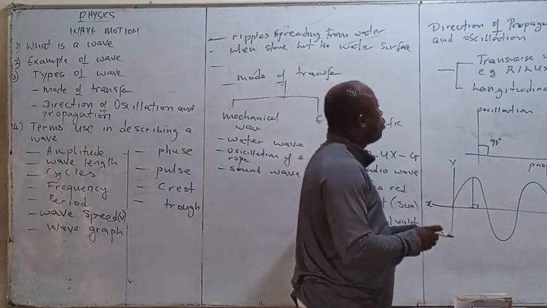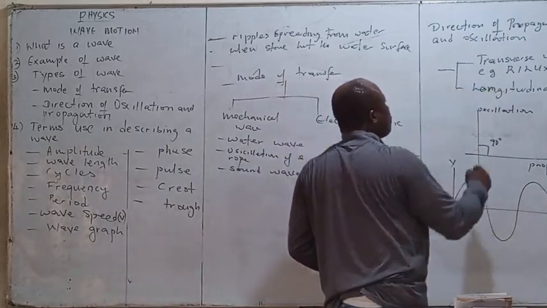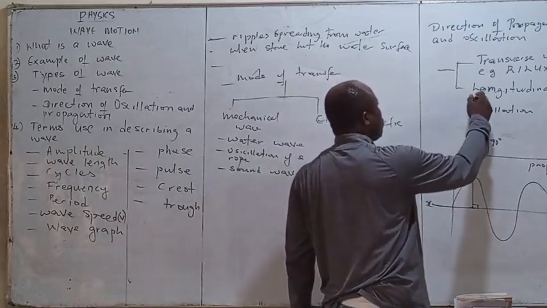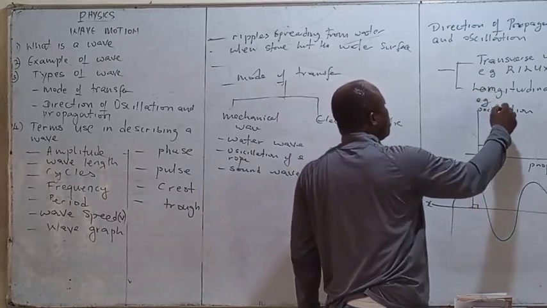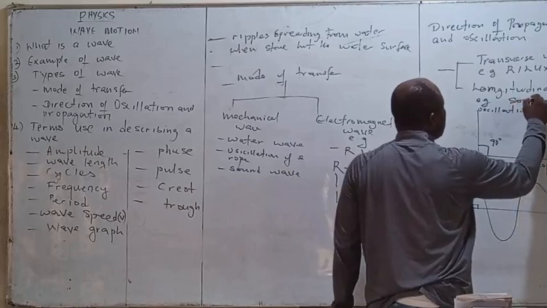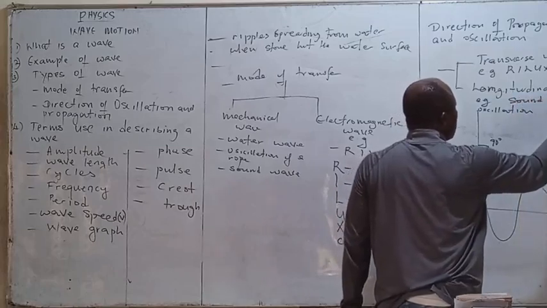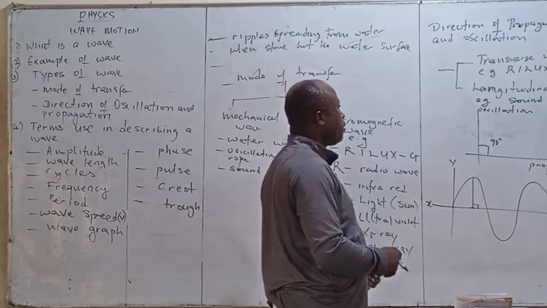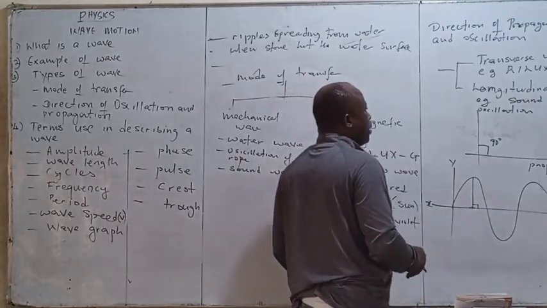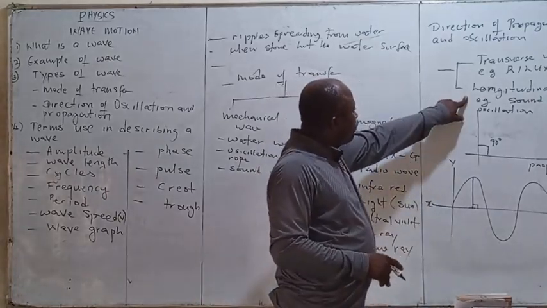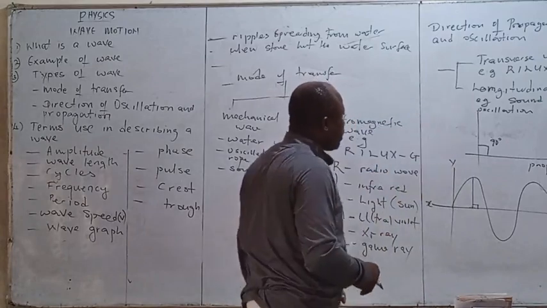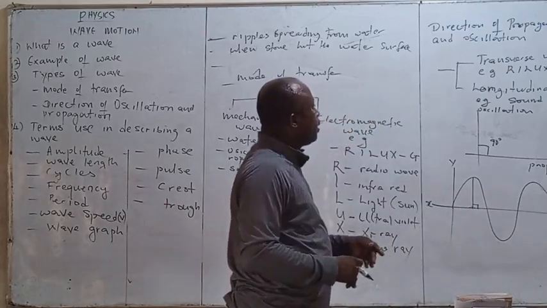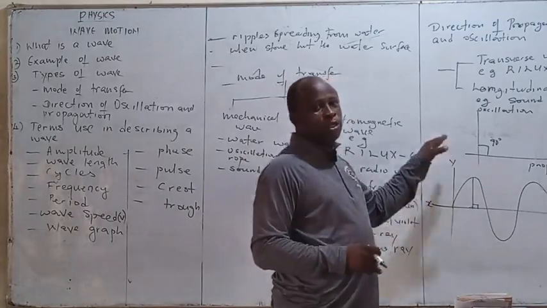Then we come back to longitudinal wave. What are the examples of longitudinal wave? Here we give sound wave. So sound wave is a clear example of longitudinal wave. Now, explaining longitudinal wave, we see that the direction of propagation is parallel to the direction of oscillation.